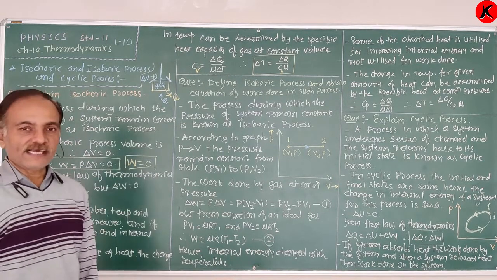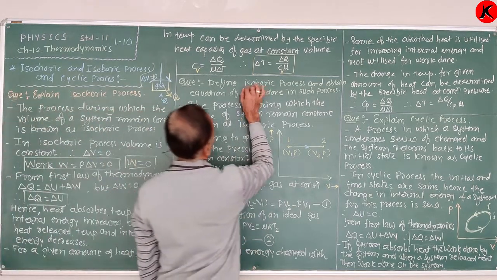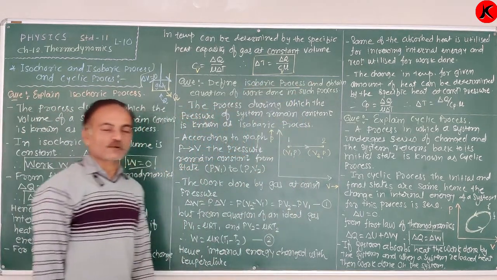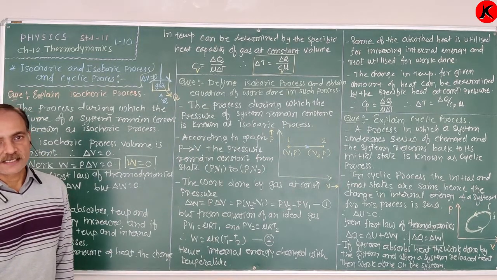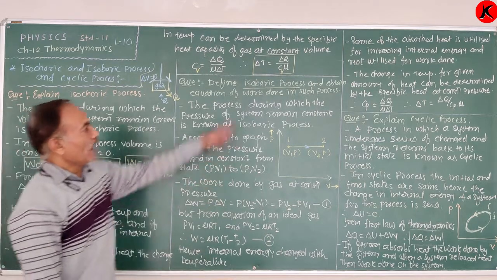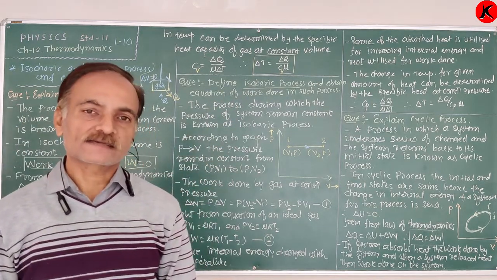Okay. After that, the remaining process is the isobaric process. Define the isobaric process and obtain the equation of work done in such a process. Now, in an isobaric process, the pressure of a system is constant.